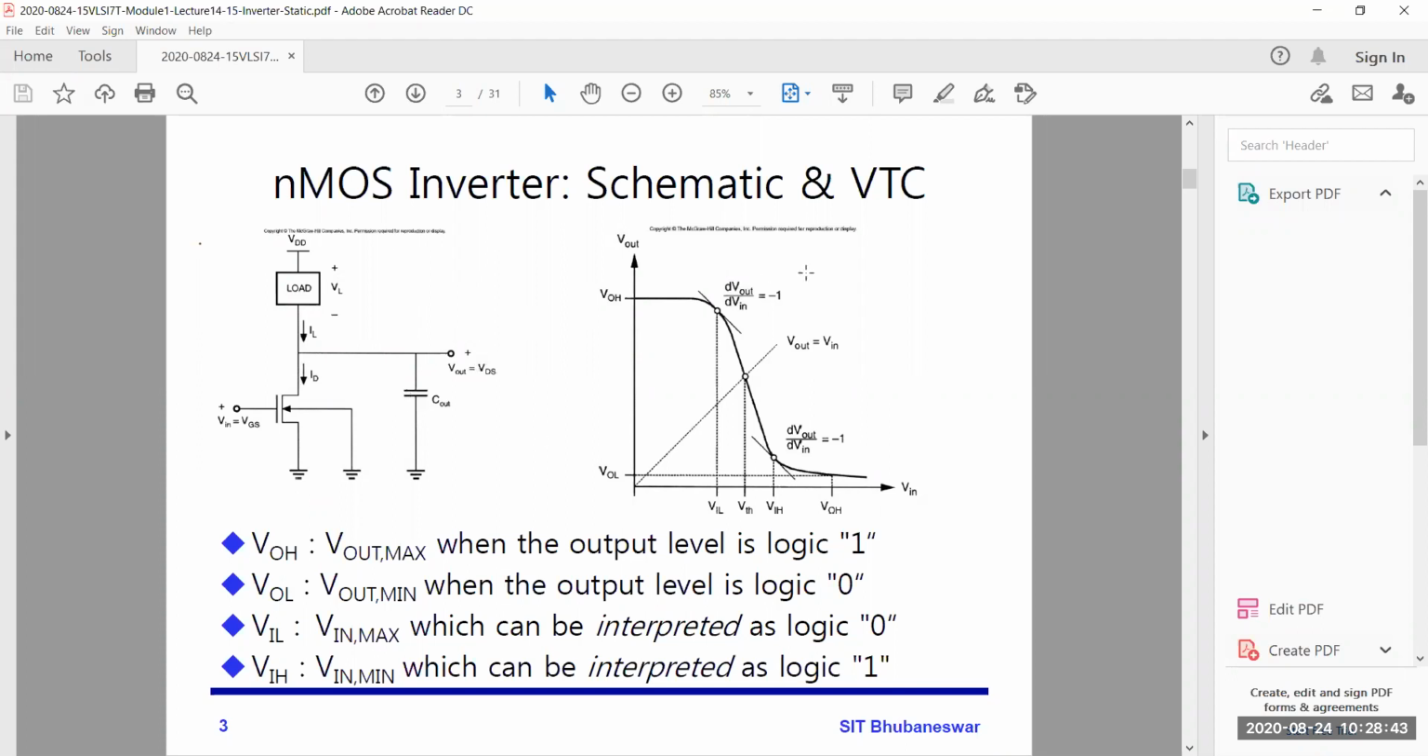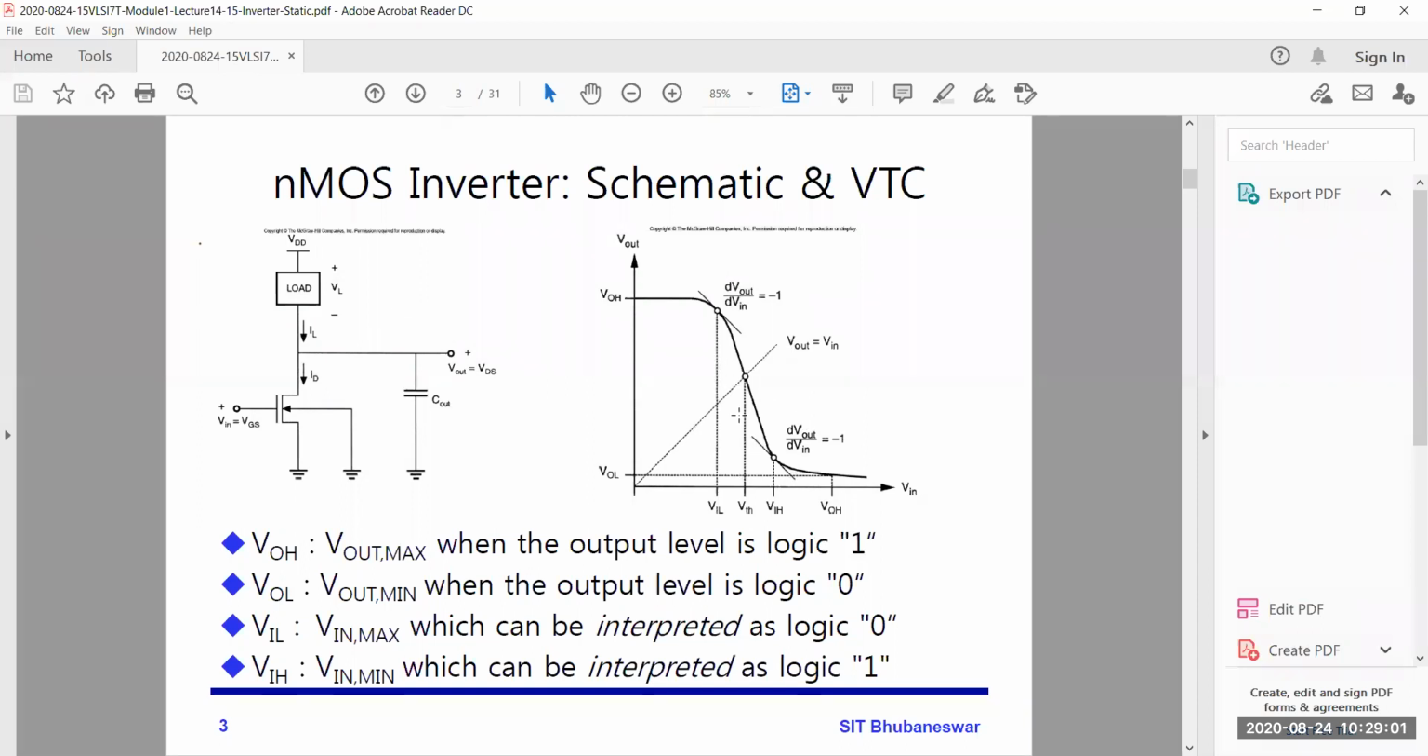So this is the circuit operation, and this is the output curve. In the VTC characteristics, a few things you have to remember: what is VOH, what is VOL, what is VIL, what is VIH, and what is VTH. VTH is the threshold voltage of that inverter.